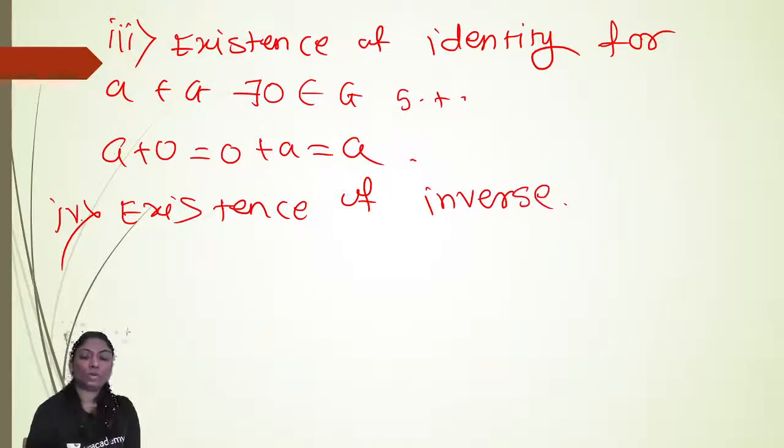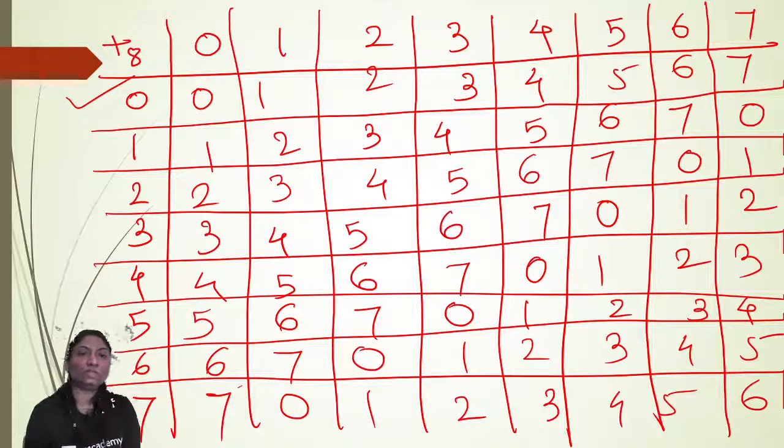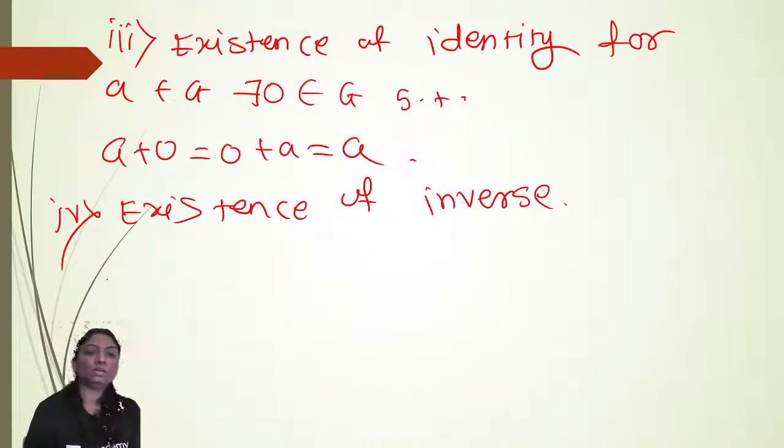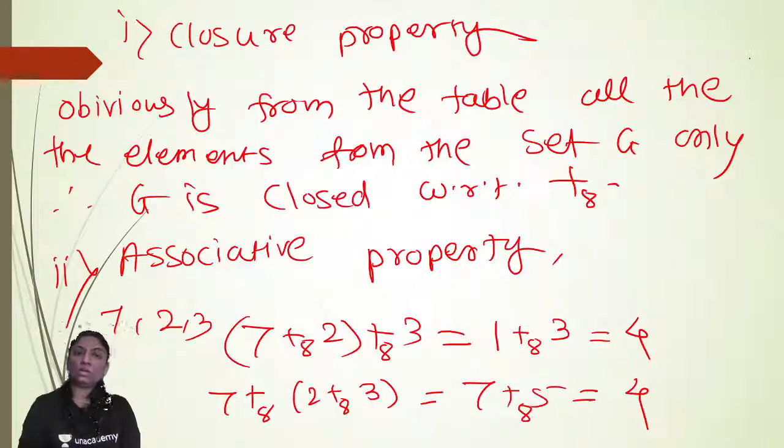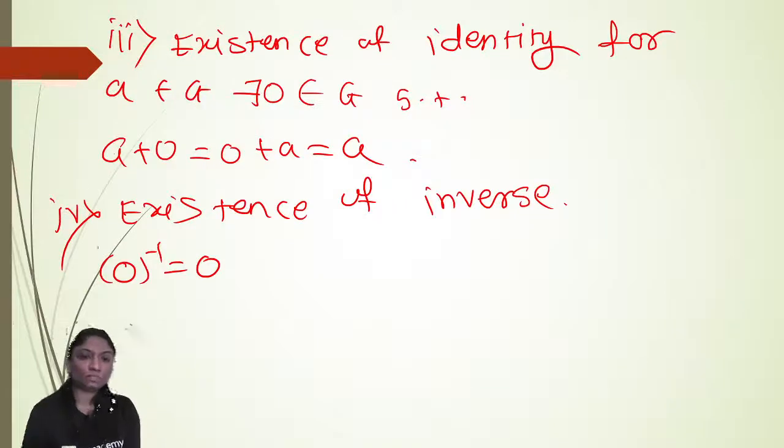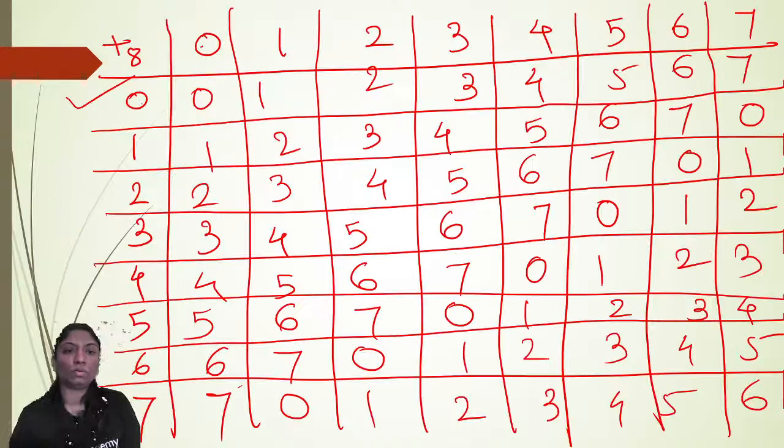Here, the inverse of 0 is 0. Next, the inverse of 1 is 7. The inverse of 2 is 6.